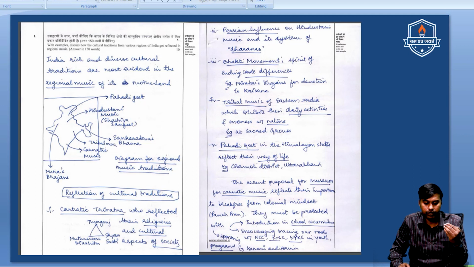The answer contains a very good introduction, and after the introduction is completed, a diagram which clearly talks about the concept of the question. That is, the theme of the question has been covered in this diagram itself, and the diagram looks very attractive. That is why we keep saying to our students, try to include diagrams for art and culture questions, because that will give you an extra edge over your competitors.